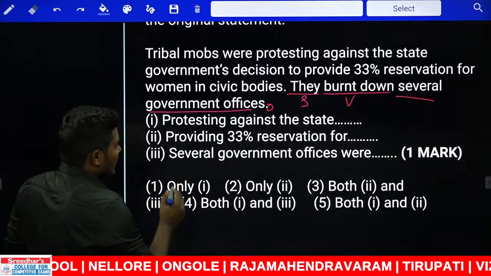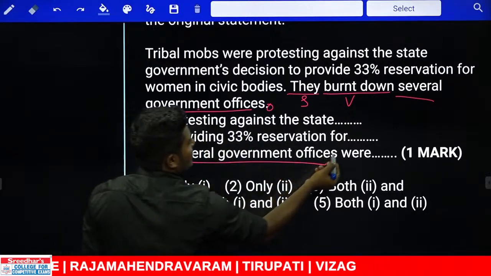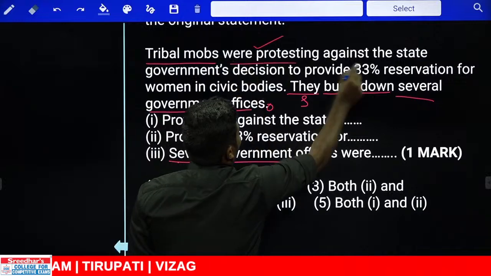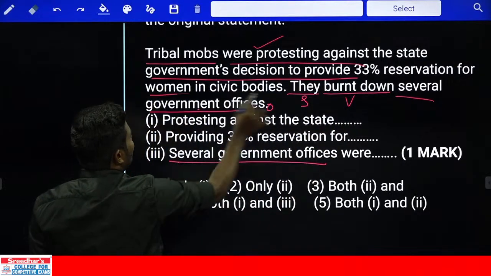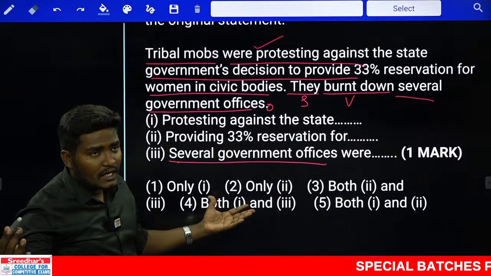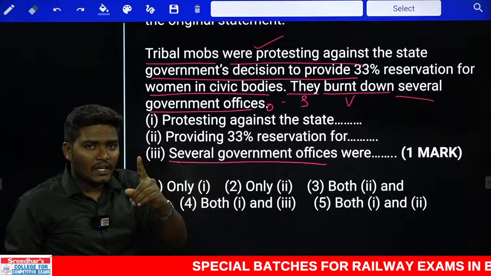Now here there is an object starting. What is the object here? Several government offices were burnt down by the tribal mobs who were protesting against the state government's decision to provide 33% reservation for women in civic bodies. Absolutely correct sentence. But how are we starting that sentence? We are changing the sentence from active voice to passive voice. That's what I told you.